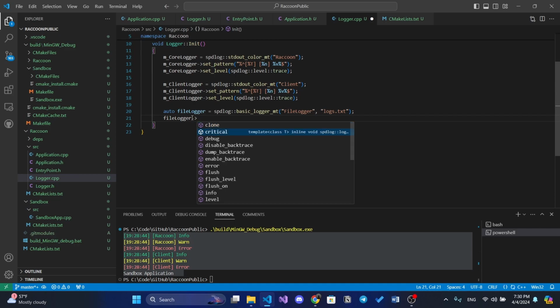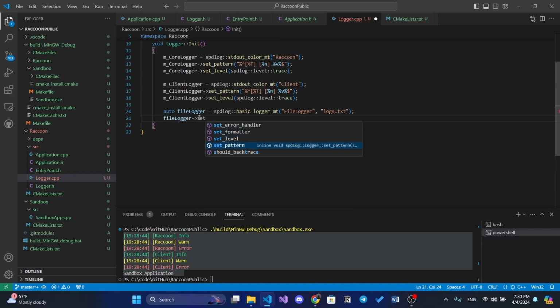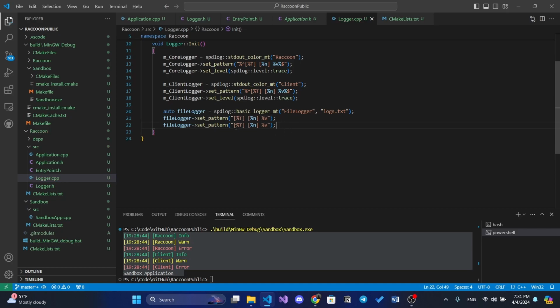So set pattern, we'll make it the same as this, but we will not have the color range, because honestly a file doesn't support color range. And the same for set level.